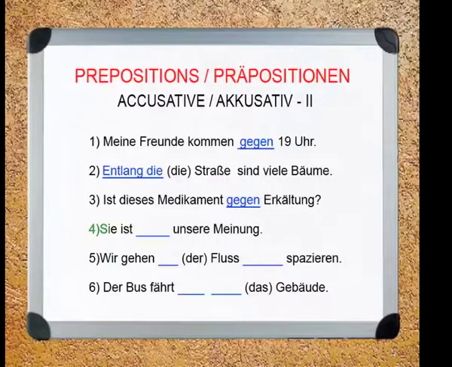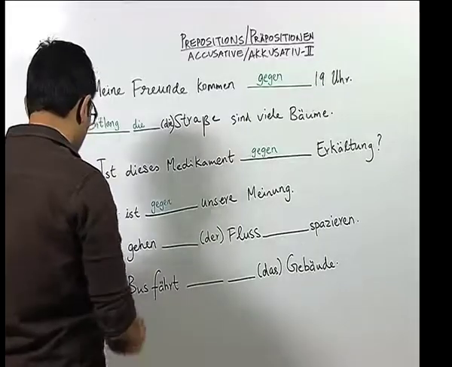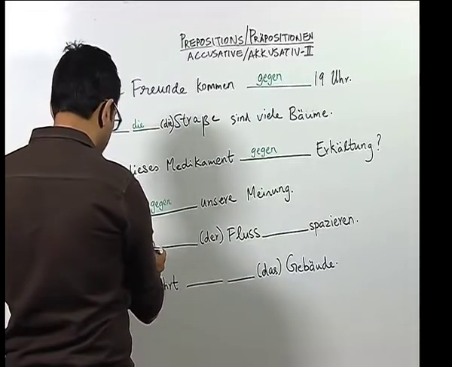Now, sentence number 4. Sie ist unserer Meinung. You know that unsere is the possessive article, Meinung, which means opinion. Sie ist, and we know that in the abstract concept it shows opposition, so we use the preposition gegen. Now, let us look at sentence number 5.